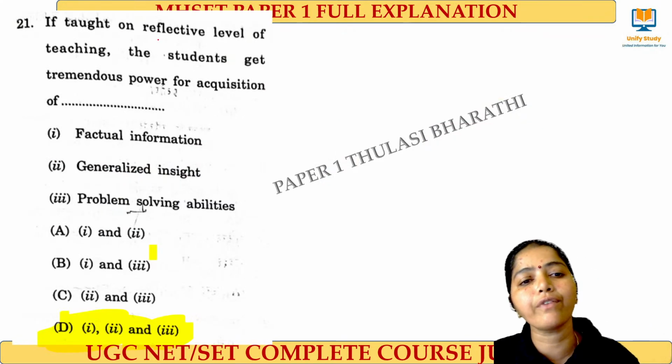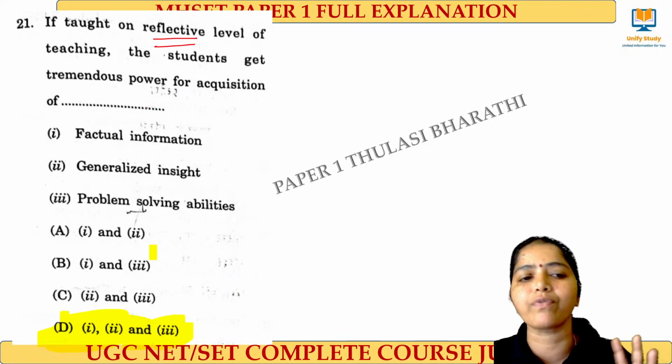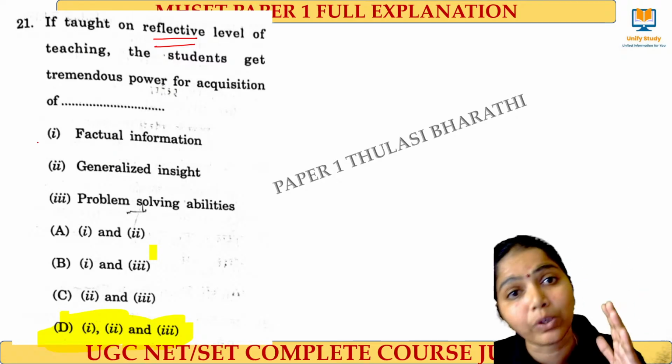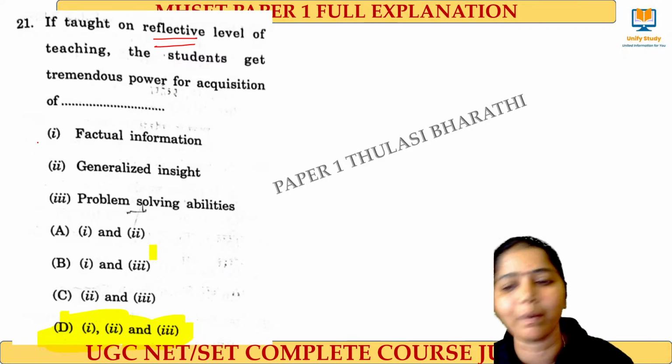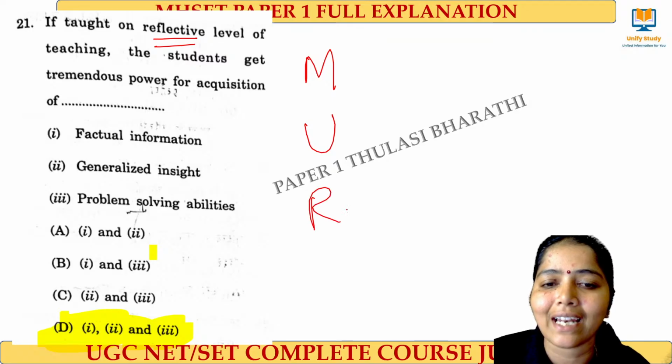Next, in the reflective level of teaching, the students get tremendous power of acquisition of all three. They have to be good in facts, good in insight, and good in problem solving abilities, right? Because we have memory, understanding and reflective levels.